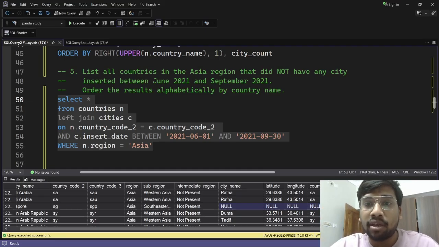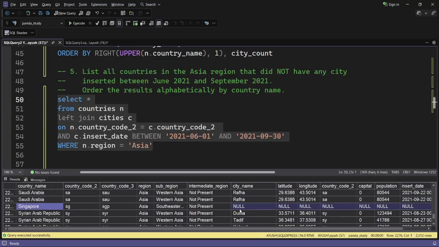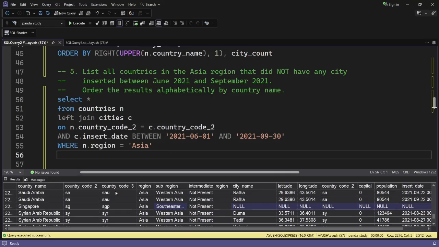For the time being, I will hide myself. Wait a minute. Okay, now I guess you are able to see me, and you are able to see the entire screen. Here you can see that in this row we have all the null values. This shows that the insert date of this particular country name, region, sub-region does not lie between the range. This country is Singapore. We will check this later on, but let's solve this query first.